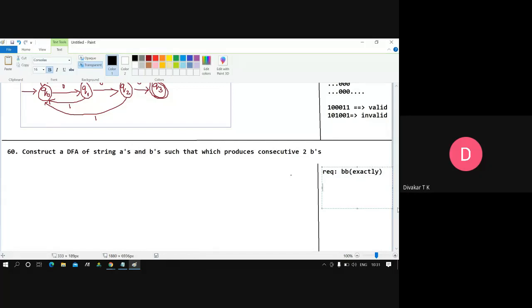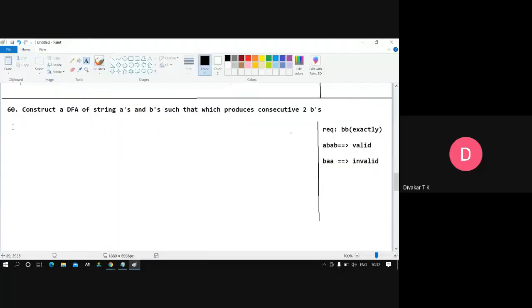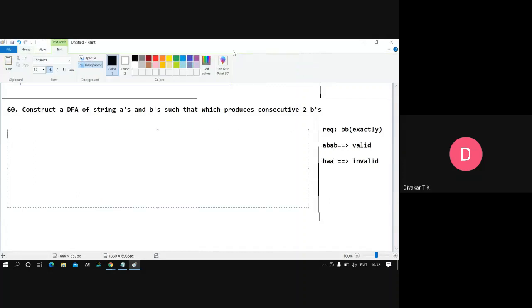Now AB, AB is valid, no? Exactly 2 B's are there. It's valid. Now B, A, B is invalid here. Why? Because there is only 1 B. So that's the invalid part here. Okay, great. Now I'll write the solution part here.